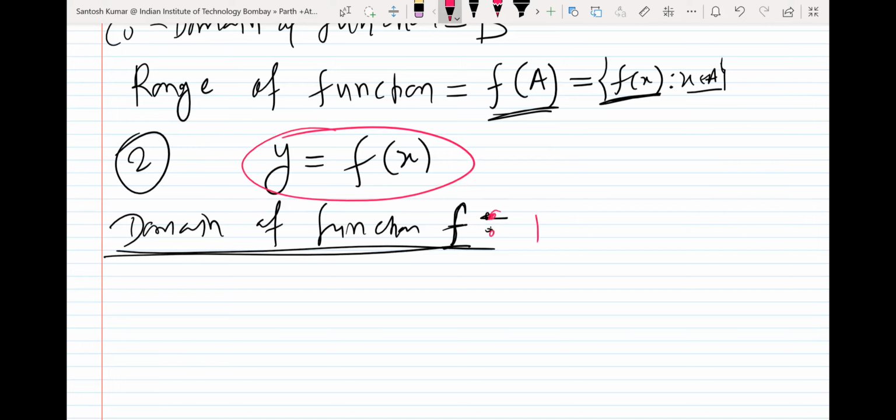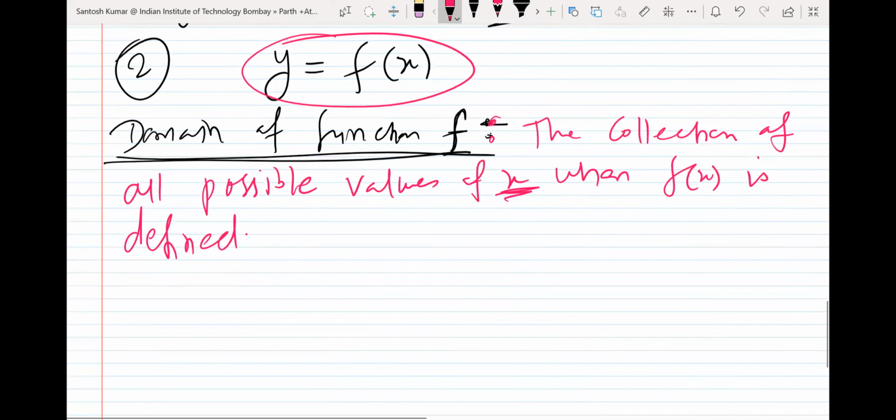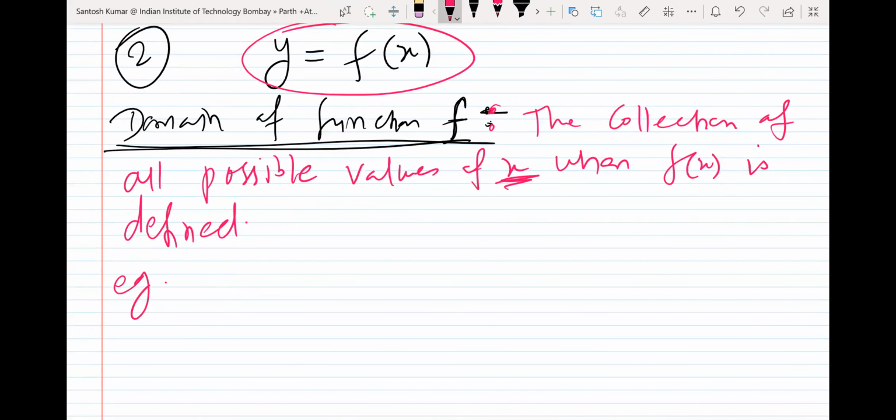it means the collection, or the set, of all possible values of x when f(x) is defined. The collection of all possible values of x when f(x) is defined. This is the domain. So for example, they will give you a function. Suppose I give you 1 upon x.